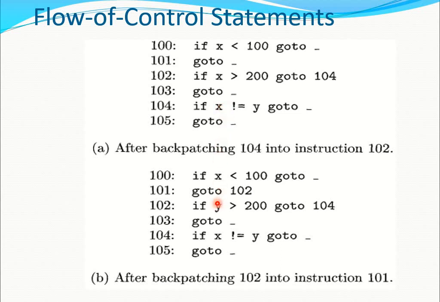Now consider one more example. If x less than 100, then go to instruction 101. In 101 instruction, we are using a backpatching technique. After checking the x value, that means whether it satisfies the required condition or not, immediately we check the y value.